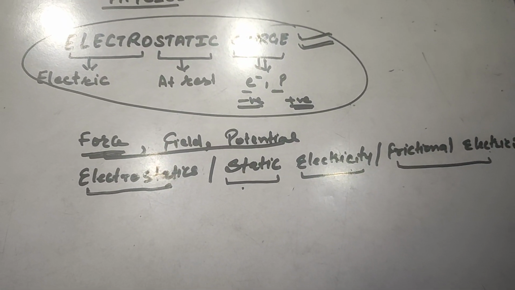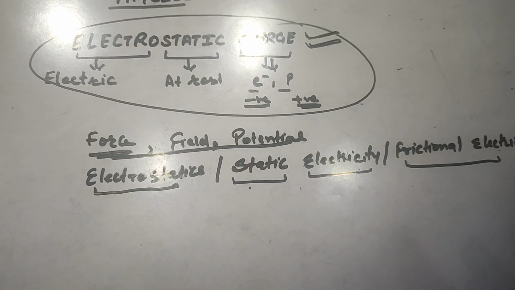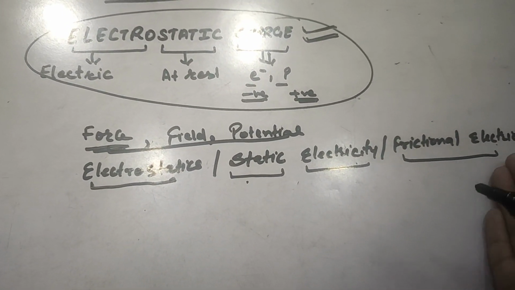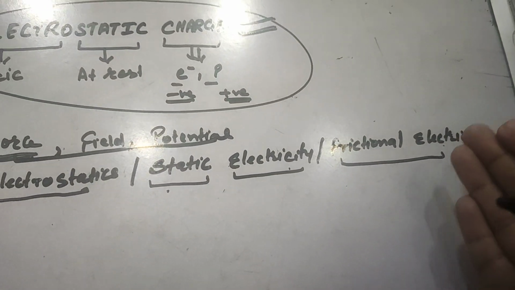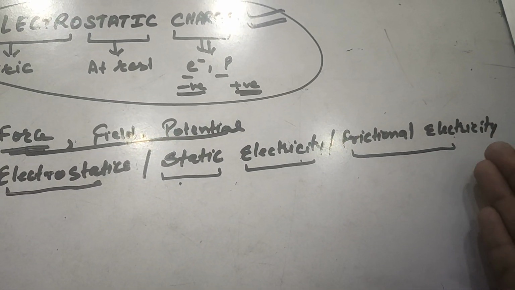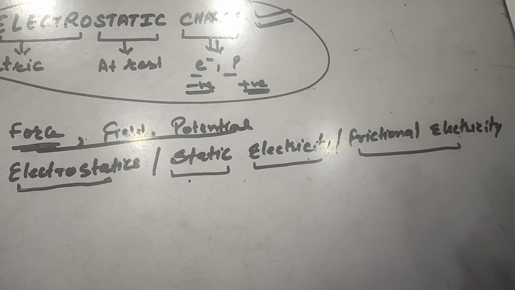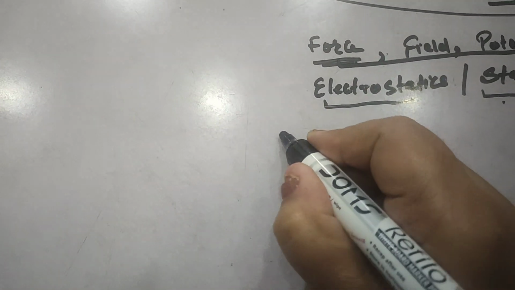This is because this kind of electricity, or we can say this kind of static charges, is produced due to friction. So what is frictional electricity?